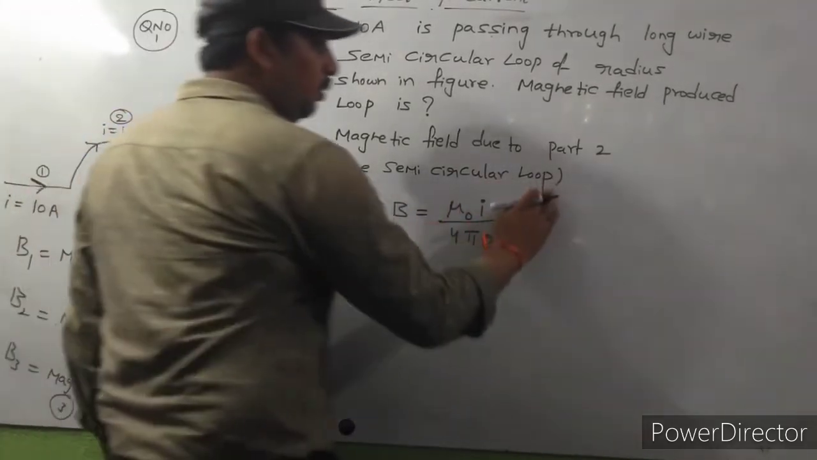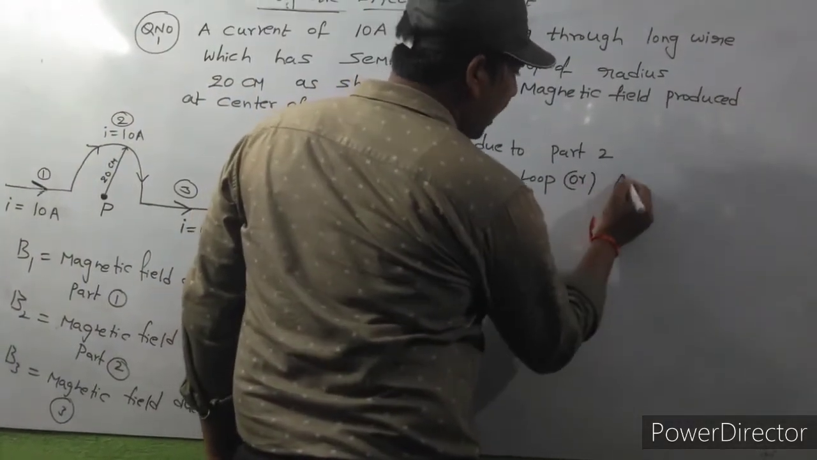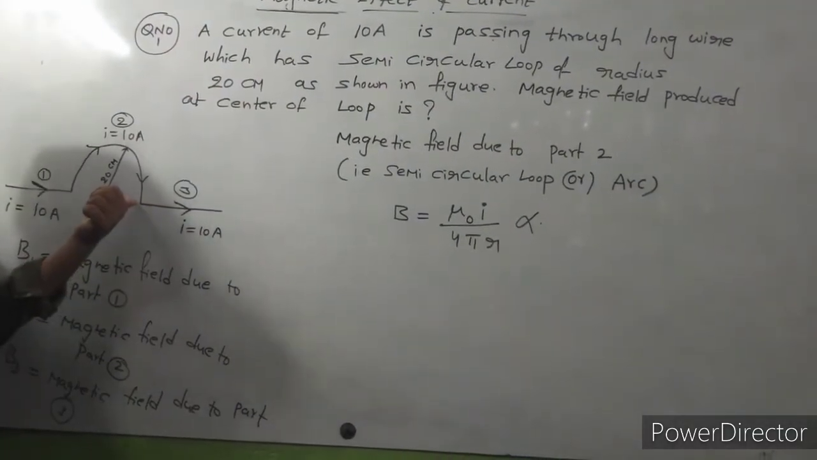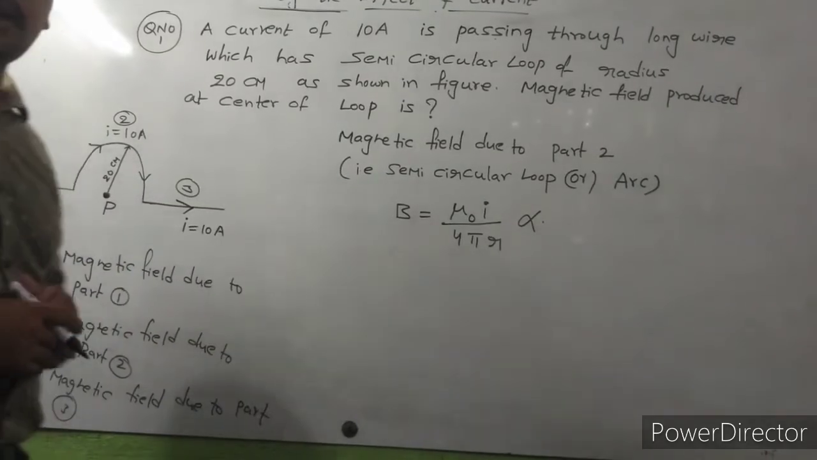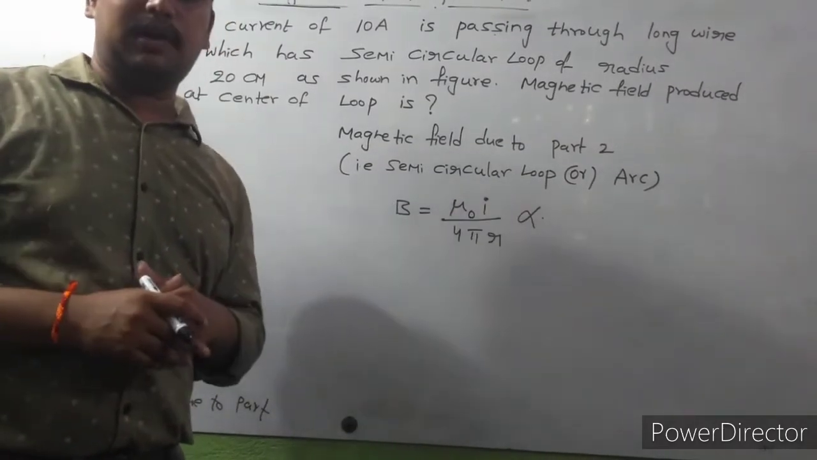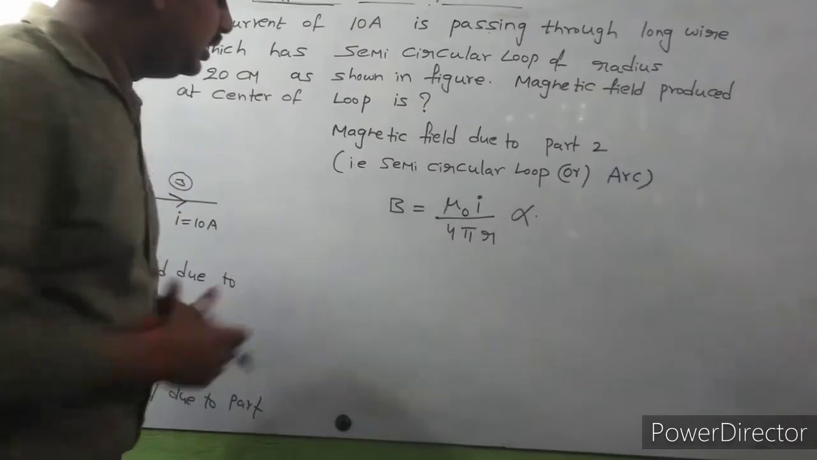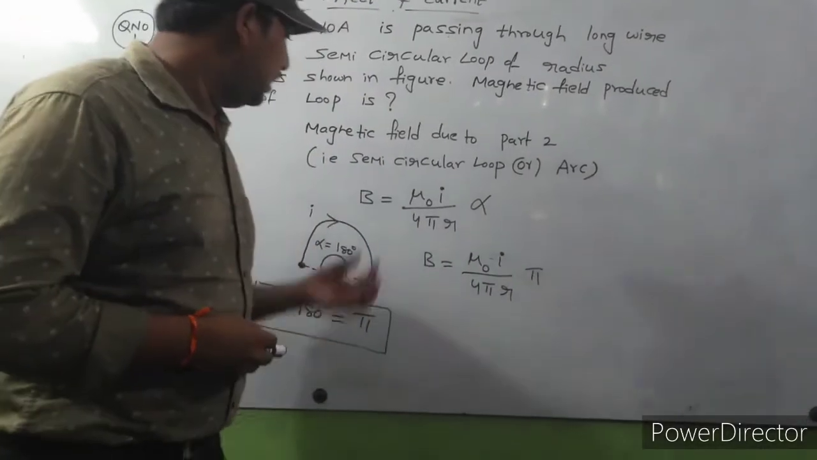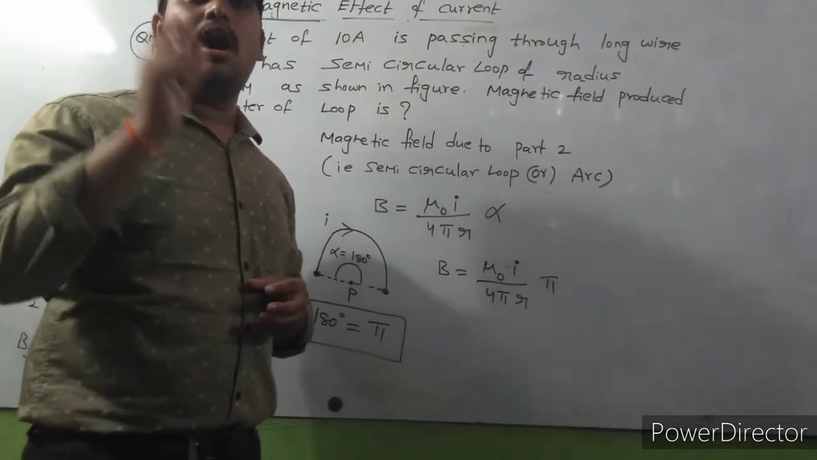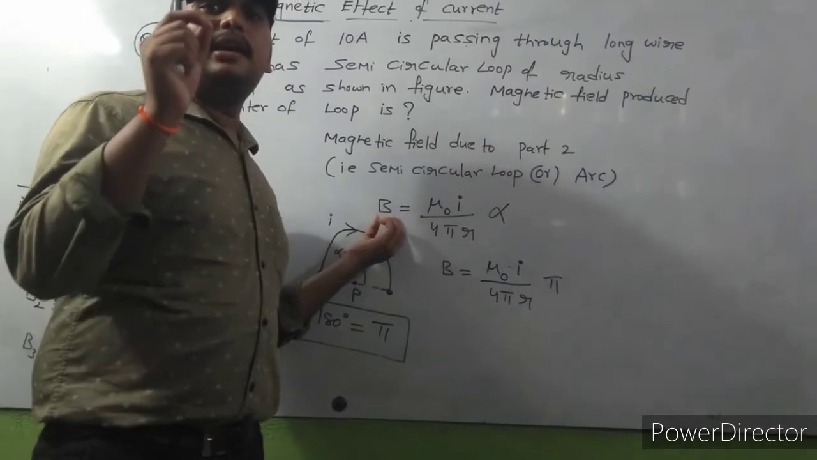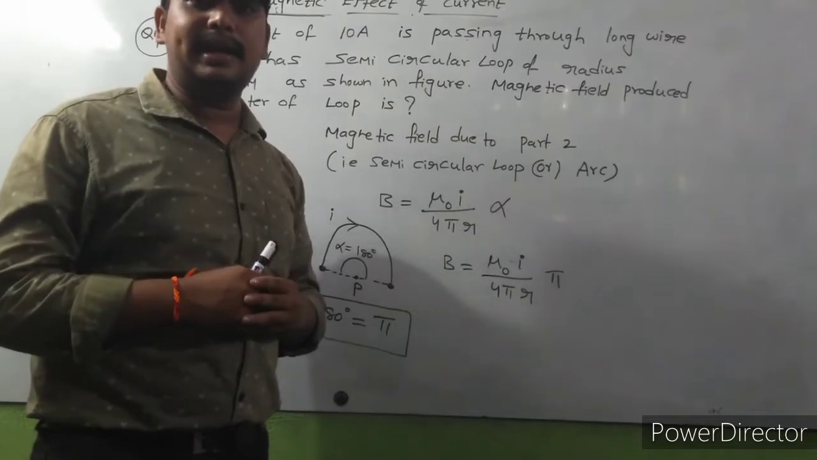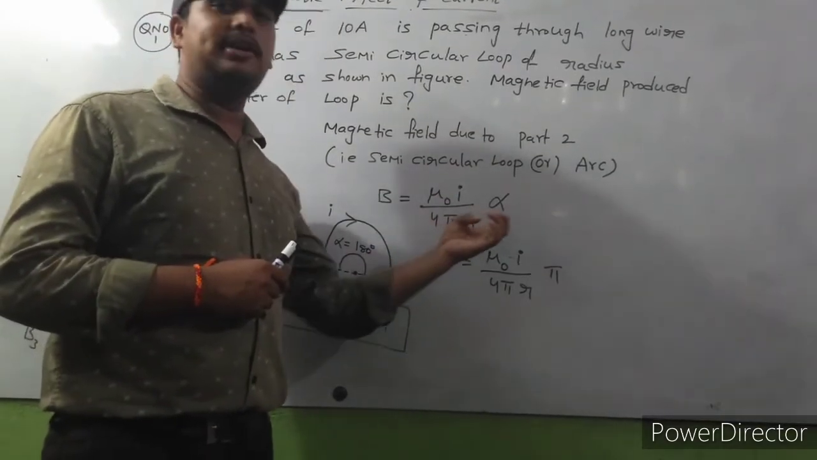Semicircular loop or arc, this is in the form of an arc, a part of a circle, right? You know already the magnetic field due to a current carrying arc. The formula is mu naught I by 4 pi r into alpha. Observe carefully here: B is nothing but the magnetic field due to a current carrying arc, and its formula is mu naught I by 4 pi r into alpha.